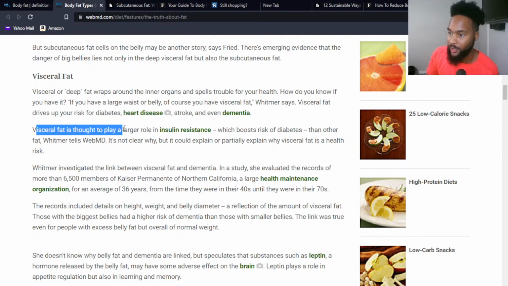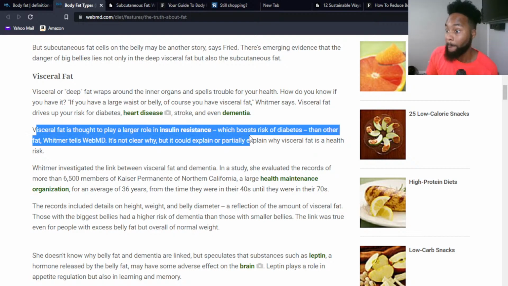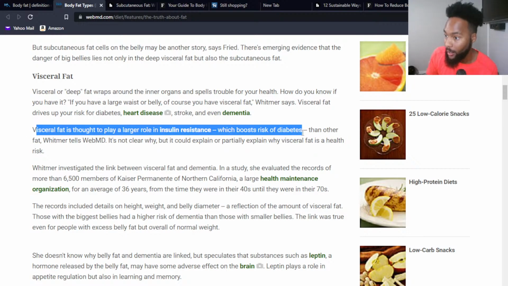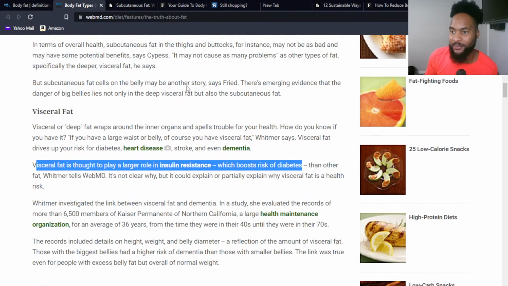Visceral fat also helps play a large role in insulin resistance, which boosts your risk for diabetes. So again, let's go back to this belly fat. If we're wondering what's the connection, well, if we're carrying more fat around our belly region, that's a big indicator that we may also have more visceral fat. Again, the bigger the belly potentially, the more visceral fat we're estimating we have.